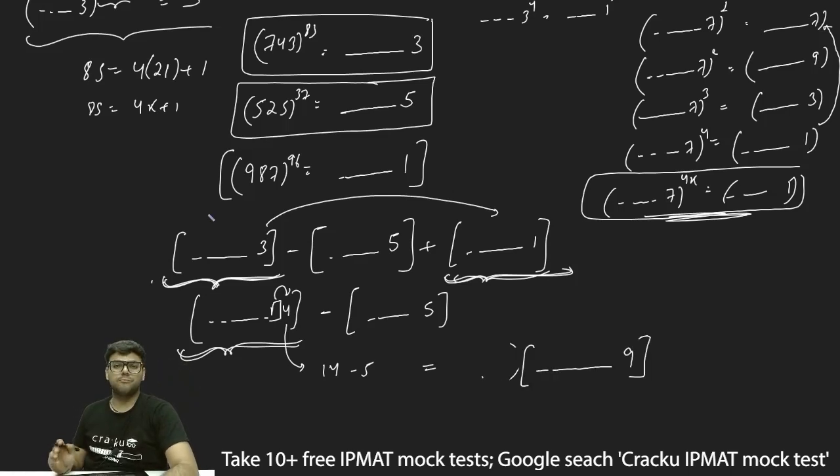Now I have to only worry about the unit digit. Whatever is happening to the tens digit, I don't have to worry about. That's why I just directly took the carry from it. I don't have to worry about whatever the tens digit was. So this will become 14 minus 5, which is equal to 9. Thus the unit digit will be 9, and it will be some number whose unit digit is 9.